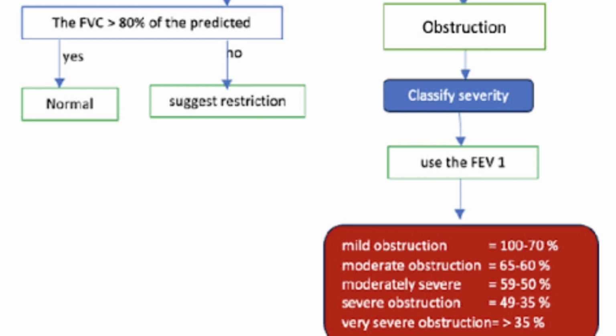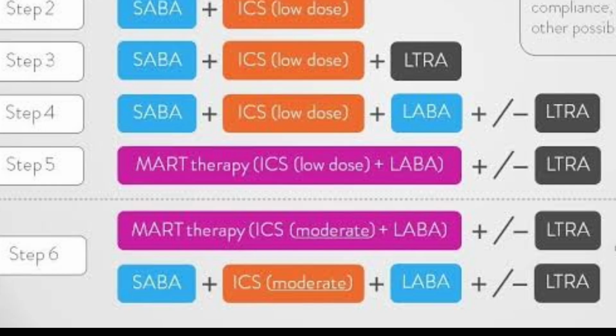Then this is the categorization of the severity of COPD depending upon FEV1. You can see here that in mild obstruction FEV1 is 100 to 70%. Then it gradually decreases. These are the NICE guidelines for managing.